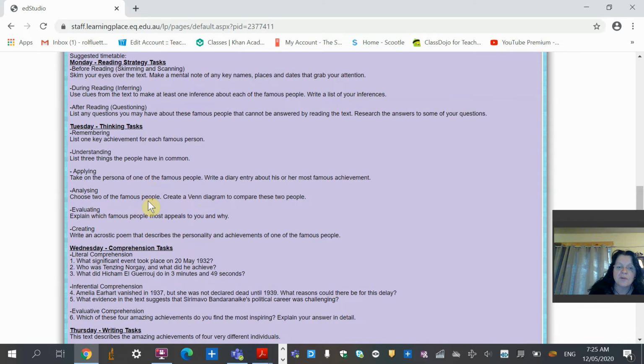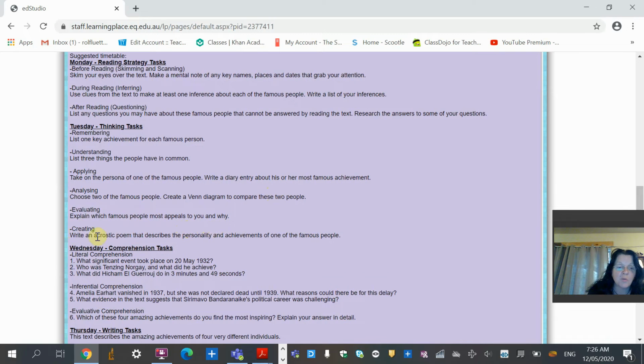Analysing, choose 2 of the famous people and create a Venn diagram to compare these 2 people. So you could choose the politician, the first one, and maybe the mountain climber, and in a Venn diagram you put their names at the top and have things about that person that are special, and then in the middle things that are similar.